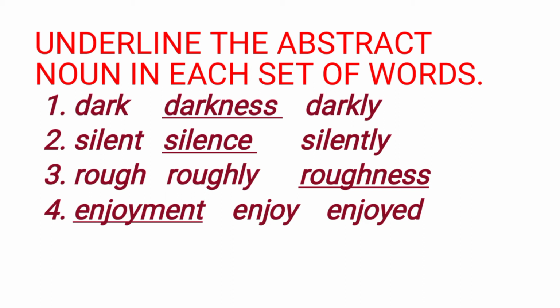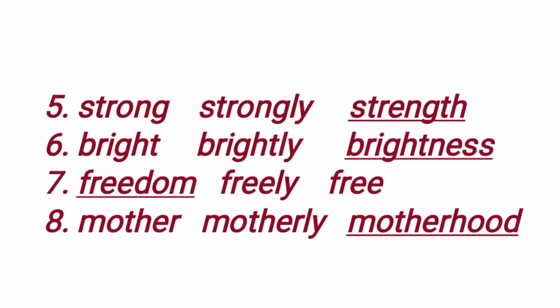Okay, the first one is dark, darkness, darkly. Darkness, you have to underline. Then silent, silence, silently. Then silence is the abstract noun. Third one, rough, roughly, roughness. So roughness is the abstract noun. Fourth one, enjoyment, enjoy, enjoyed. Enjoyment is the right one. That means that is the abstract noun.